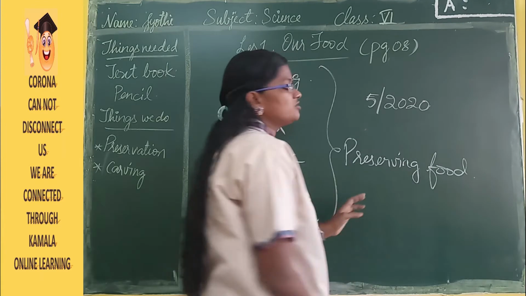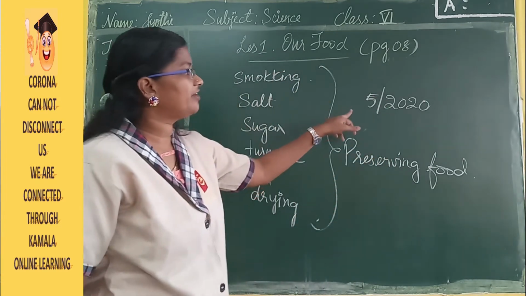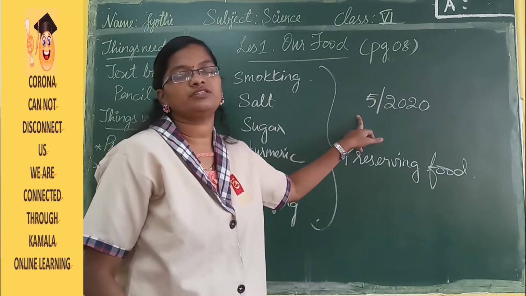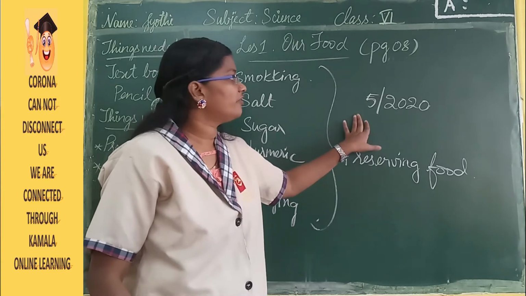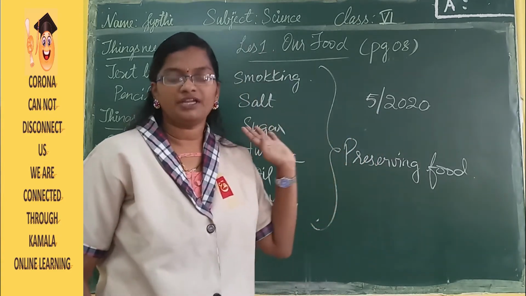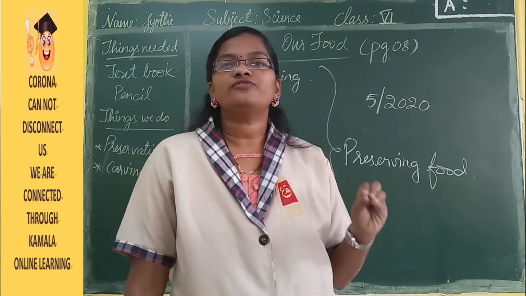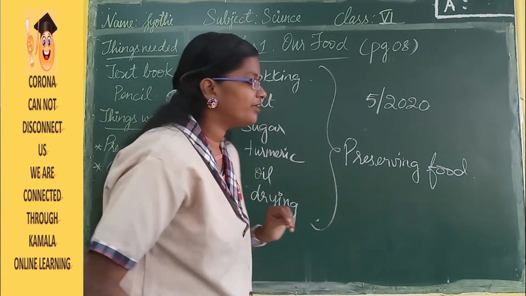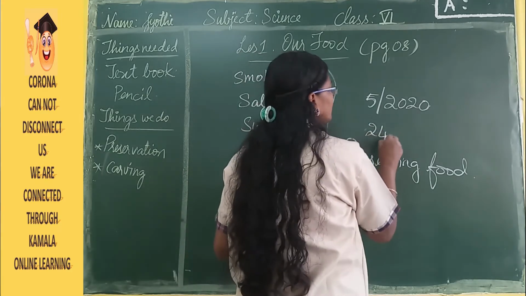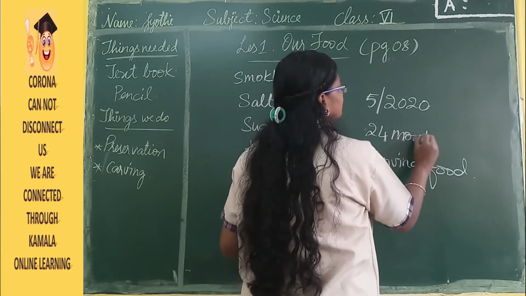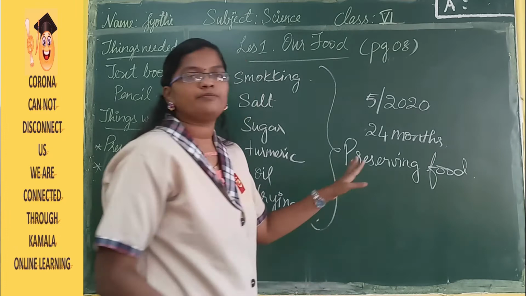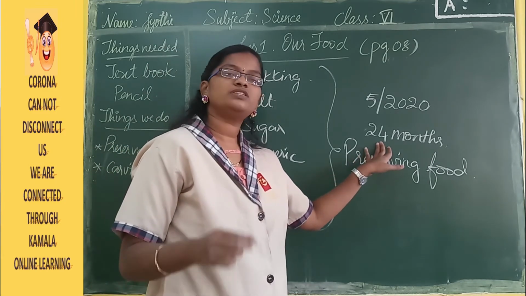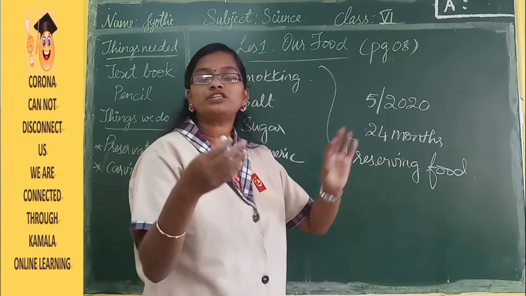For example, 5/2020. 5/2020 means 5 is the month, that is May. So in the month of May they prepared it, and it shows how long it stays fresh. A few they give for 24 months. This expiry date depends on the food.